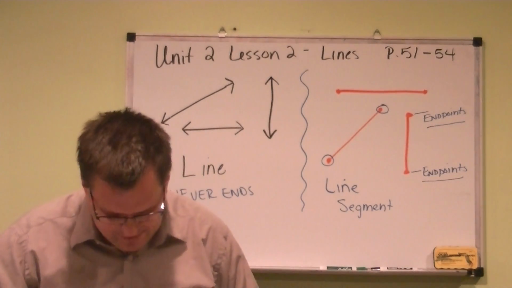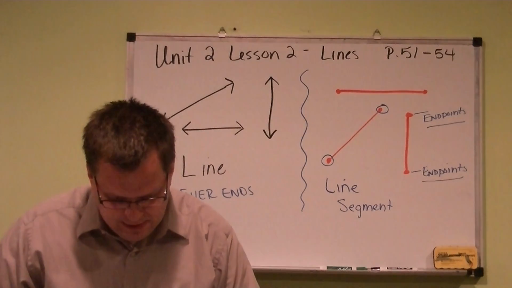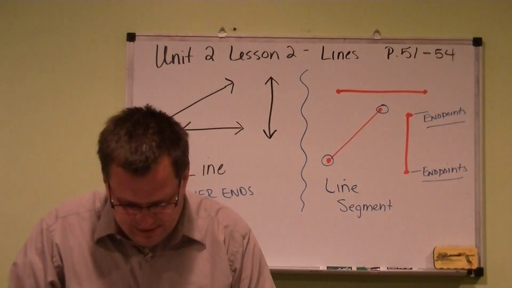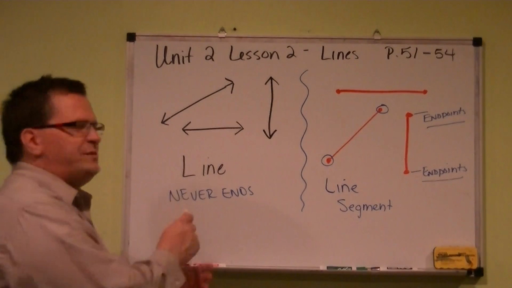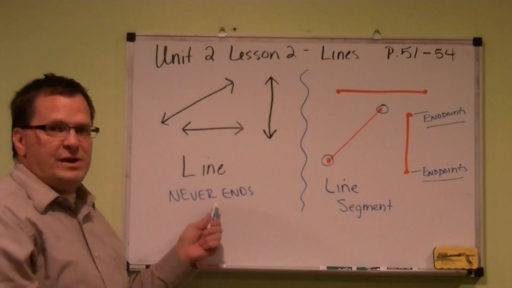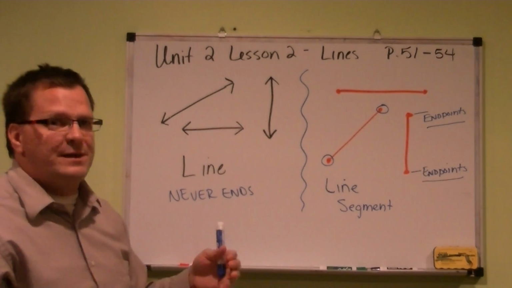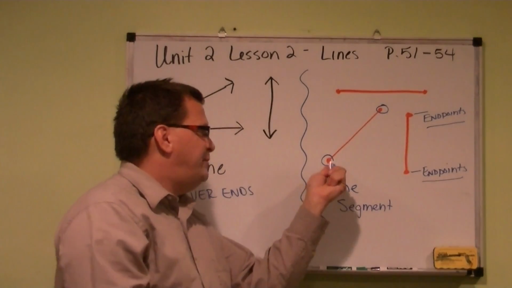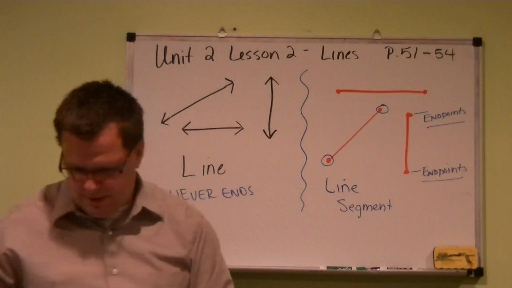The question on page 51 says you can measure to find the length of a line segment, but you cannot measure to find the length of a line. Why? Well, the reason why you can't measure a line is because it never ends. It never starts and it never ends. A line segment, on the other hand, has an endpoint and another endpoint, so you can measure that.